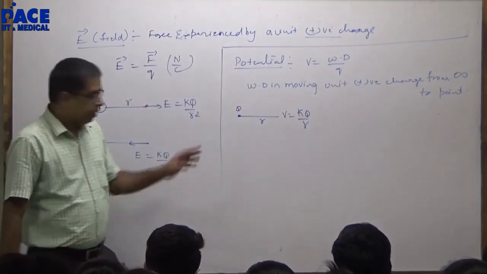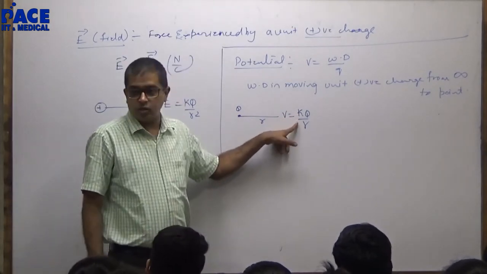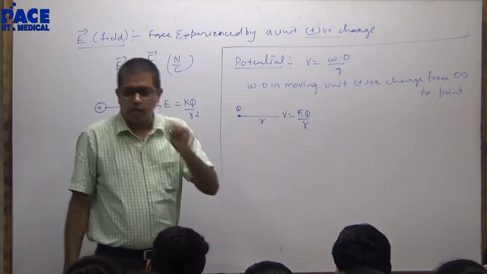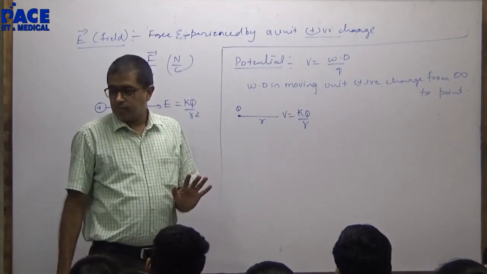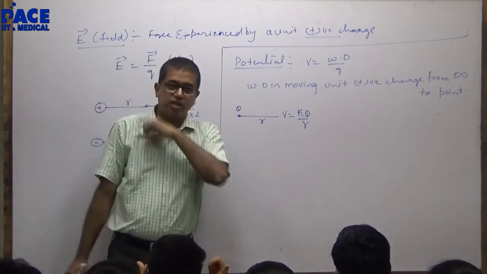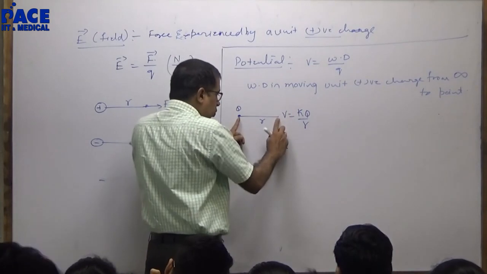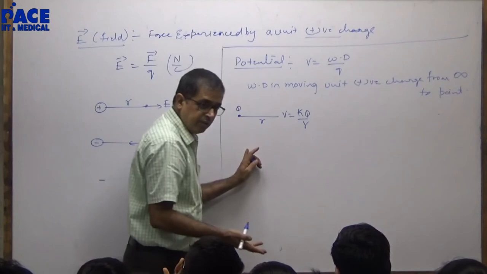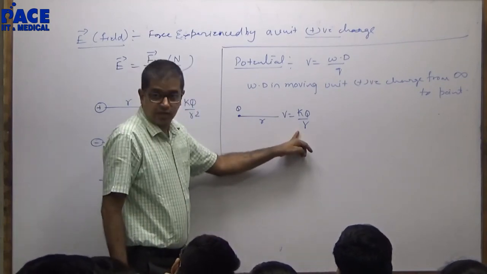You are cheating. In gravity you were saying minus gm by r, or did you drop the minus sign? In electrostatics, I will not carry the negative sign. Charge will take care of itself. What did you tell me in gravitation? Force of attraction, potential will be negative. When I bring a unit positive charge here, what force will exist between them? Repulsion. Repulsion is positive. So I will not carry a negative sign in electrostatics.